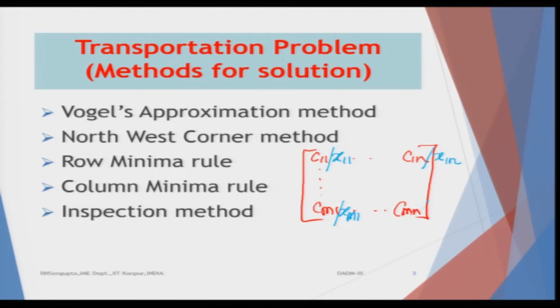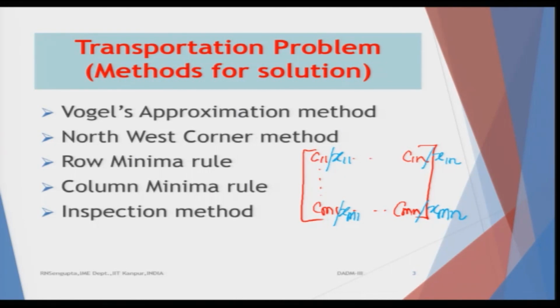And finally, the last cell Cmn is multiplied by Xmn, where Xmn is the total quantum of goods supplied from the mth origin to the nth destination, and each unit cost is Cmn.